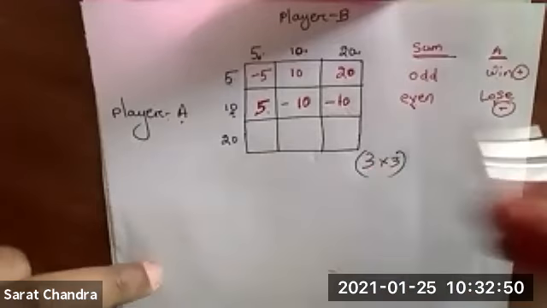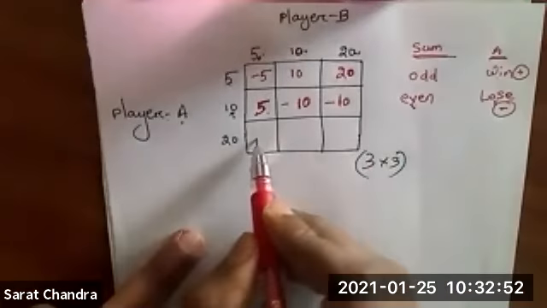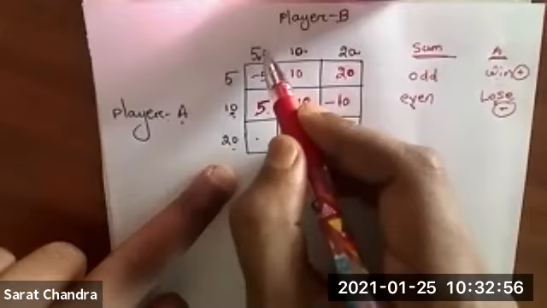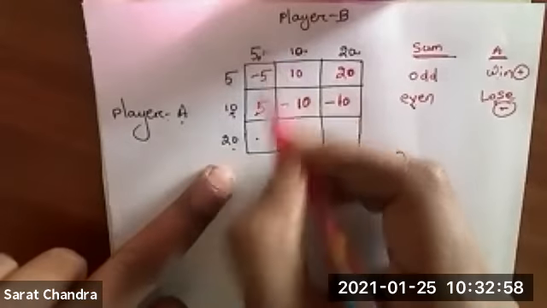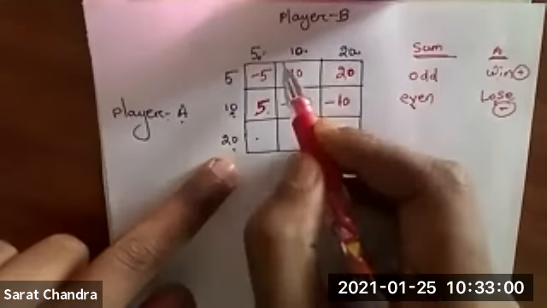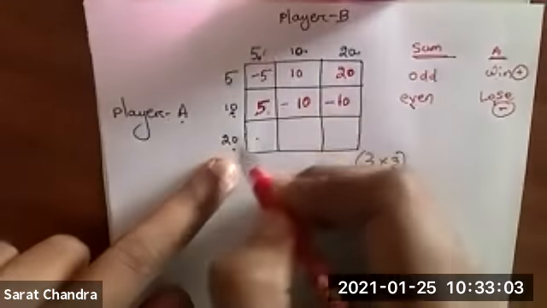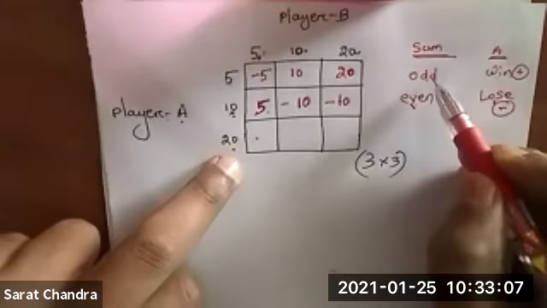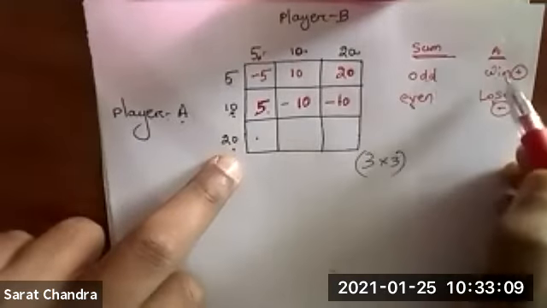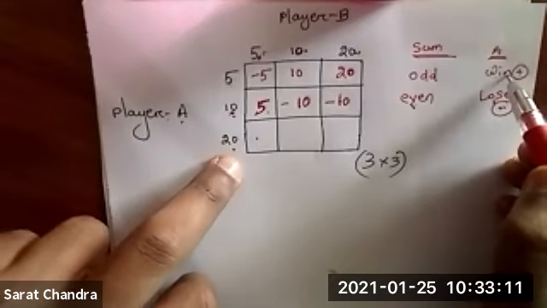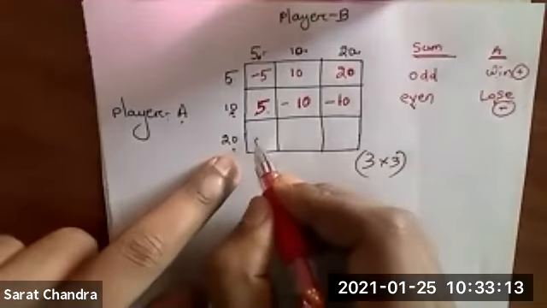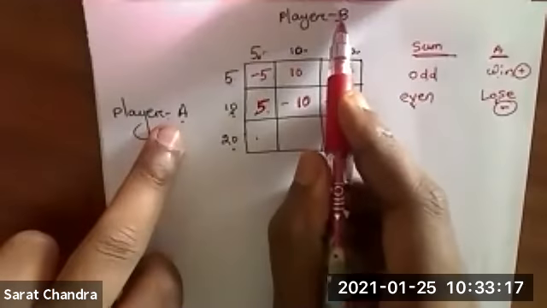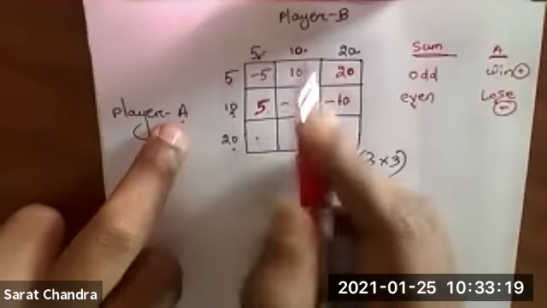Similarly, in this box, the row value is 20 and the column value is 5. Yes, 359 is correct. So 20 plus 5 is 25. 25 is an odd number. Odd number means A will win. Win means a positive value. How much will A win? A will win B's amount. What is B's amount? It is 5 rupees. So 5.